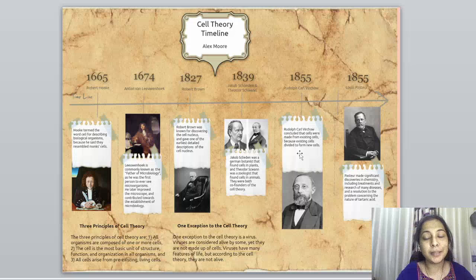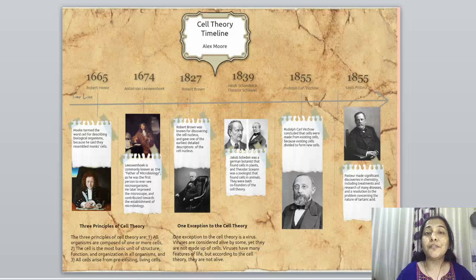Isn't this interesting? In 1855, Louis Pasteur made significant discoveries in chemistry, including treatments and research of many diseases. So by this timeline, you get a clear picture of the different observations that were made by different microbiologists, botanists and chemists about the cell and its development, the cell and its characteristics.